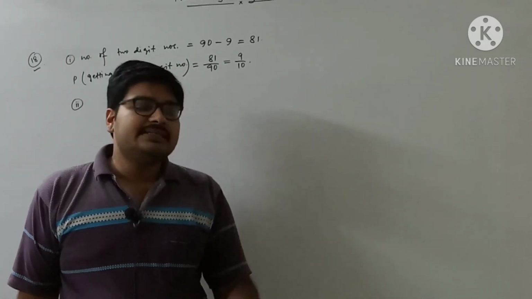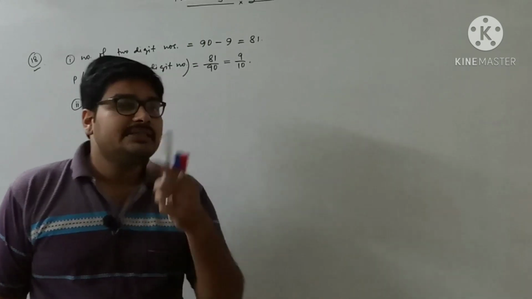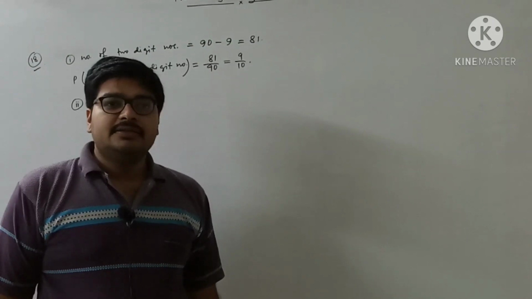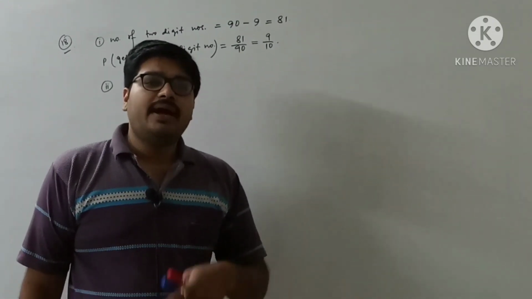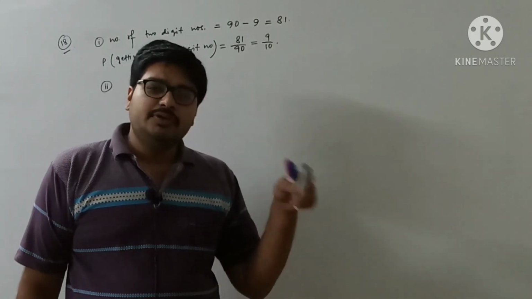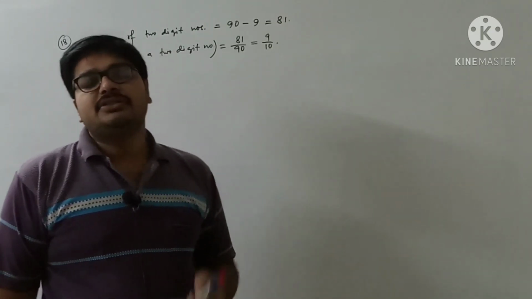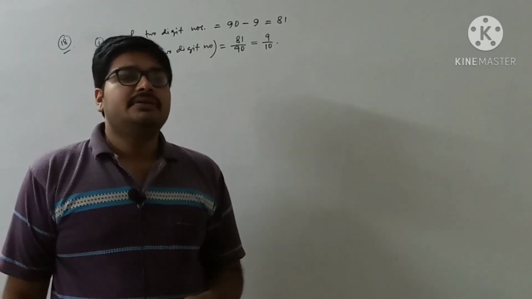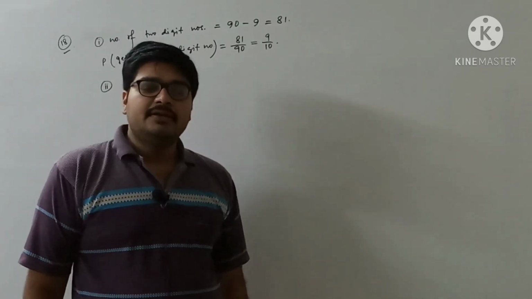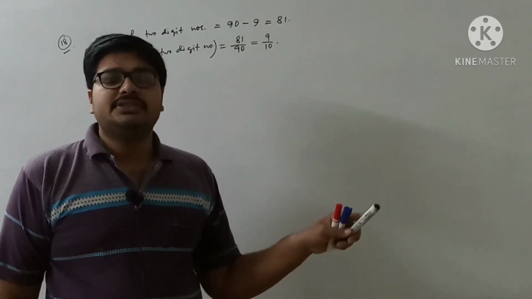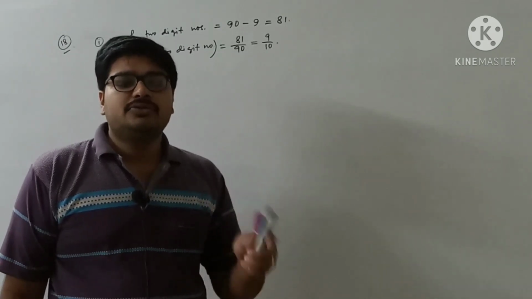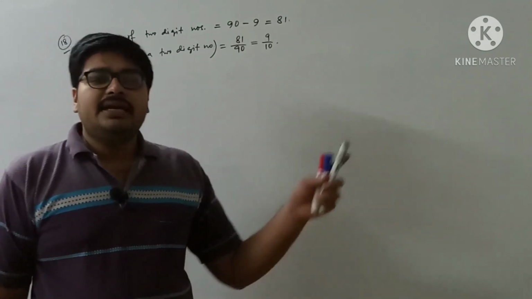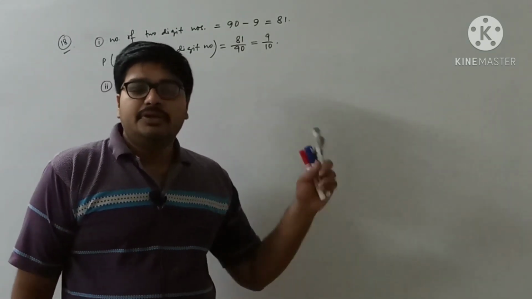Now you just think, 9 square is 81, but 10 square is 100. 100 is more than 90. We are having the numbers from 1 to 90. So the last number whose square lies between 1 and 90 is 9, because 9 square is 81, which is a perfect square number between 1 and 90. So from 1 square to 9 square, all are perfect square numbers: 1 square, 2 square, 3 square, 4 square, 5 square, up to 9 square.